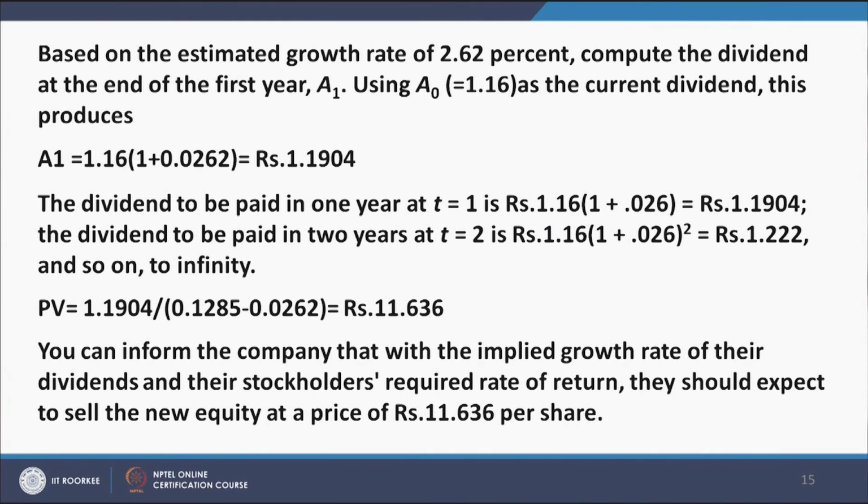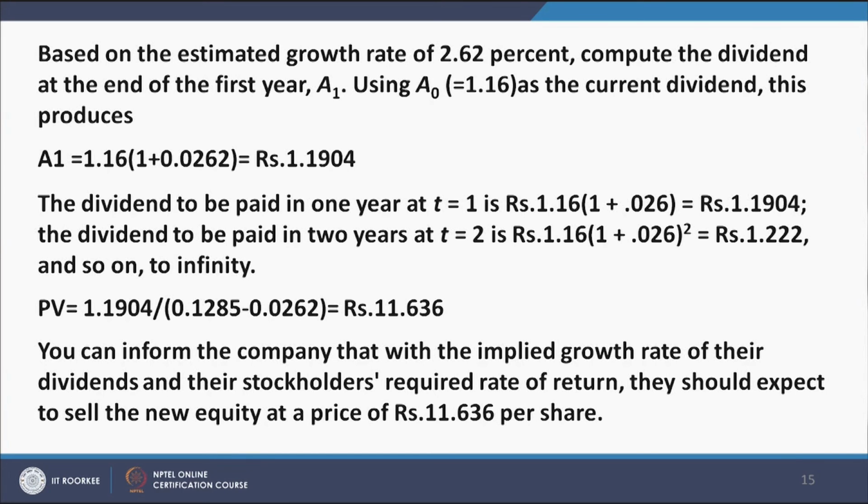Based on the estimated growth rate of 2.62%, compute the dividend at the end of the first year, that is A1, using A0 is equal to 1.16 as the current dividend. This produces A1 is equal to 1.16 into 1 plus 0.0262, that is 1 plus G, is equal to rupees 1.1904.